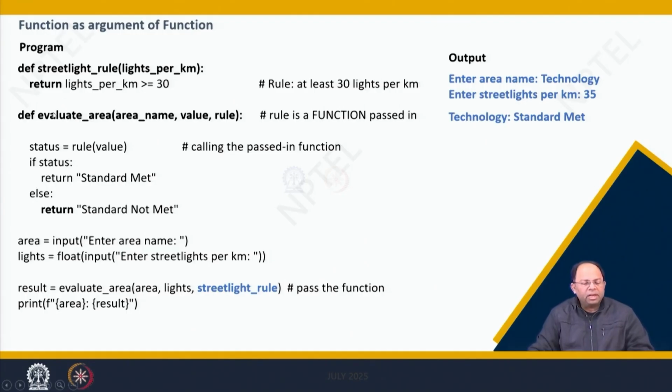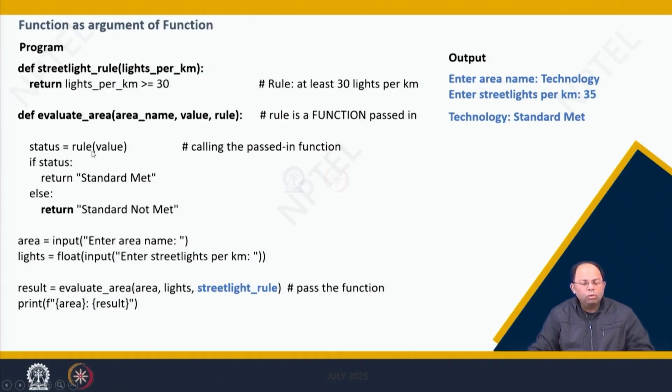Now we have another function, def evaluate_area, where the arguments taken are area name, the value and the rule. Let us assume that rule is something. Later we will pass a function into that particular rule argument. So rule is a function that will be passed to this argument.